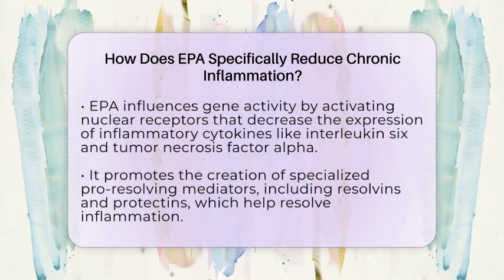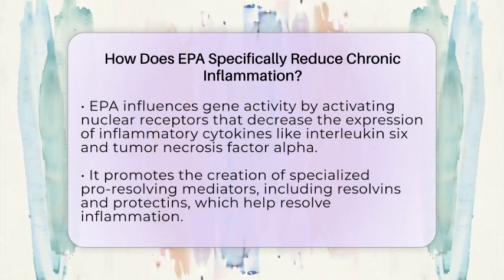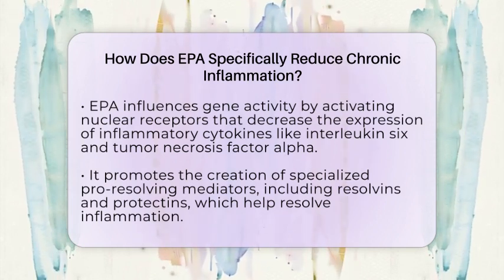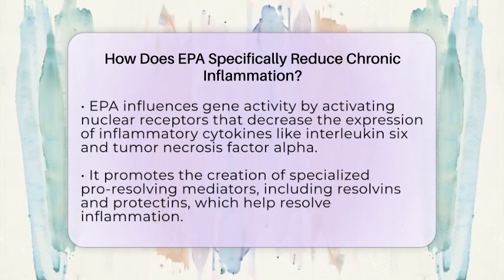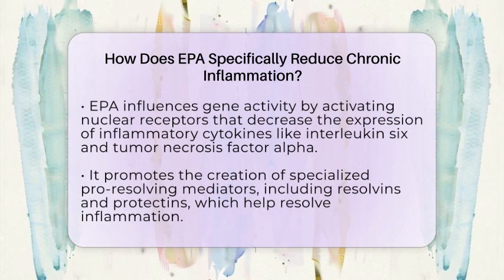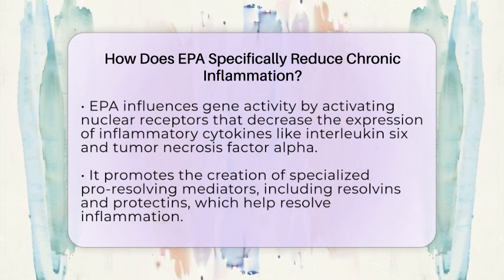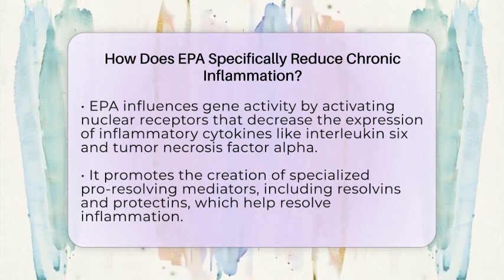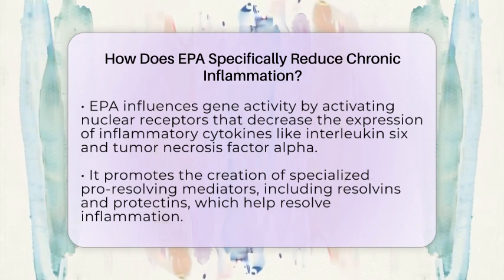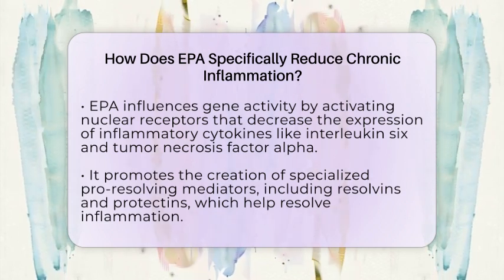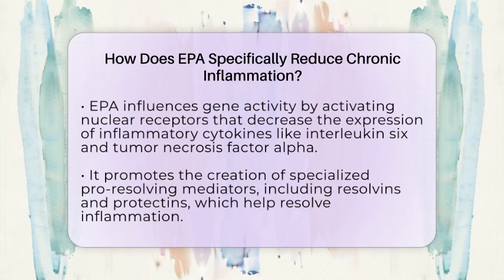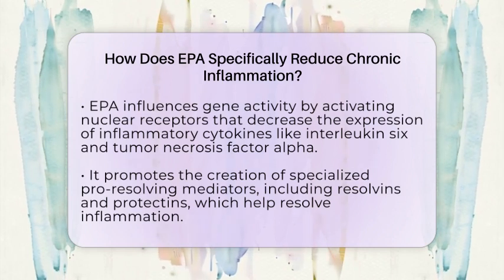EPA also promotes the formation of specialized pro-resolving mediators, including resolvins and protectins. These molecules actively facilitate the resolution phase of inflammation, encouraging immune cells to clear out inflammatory debris and restore tissue homeostasis. This process prevents the prolonged activation of immune responses that can damage tissues over time.